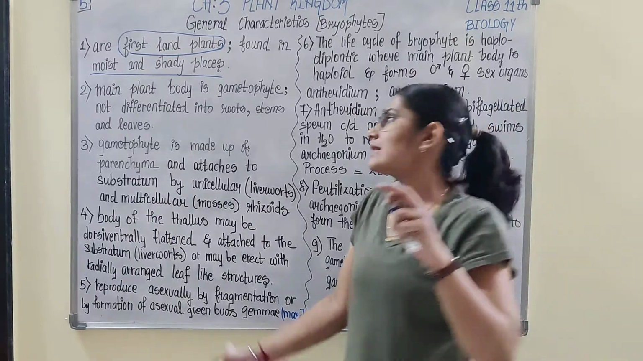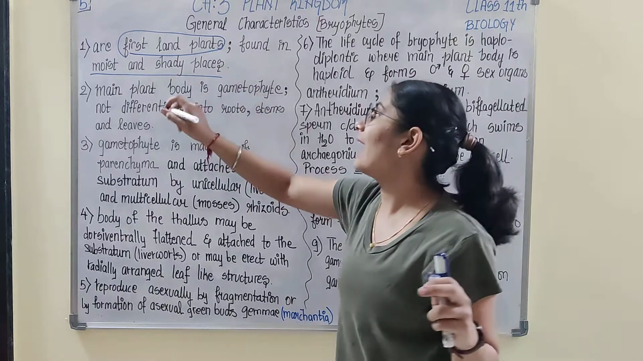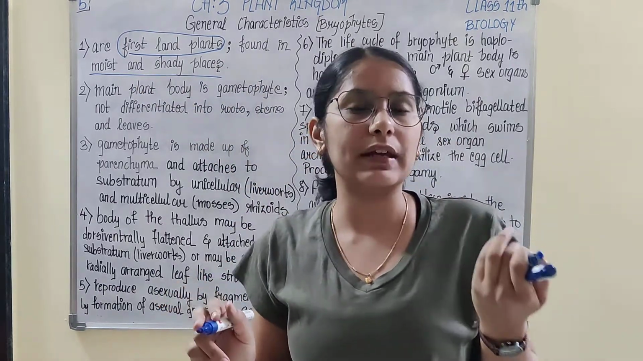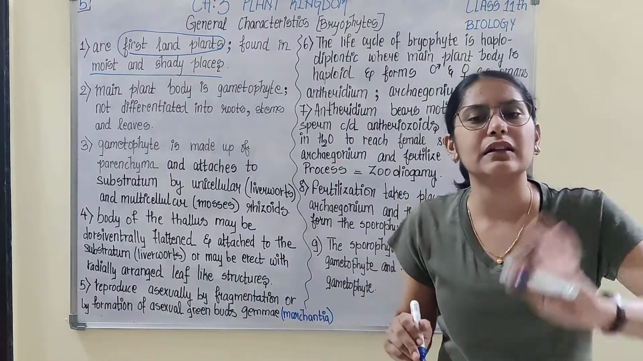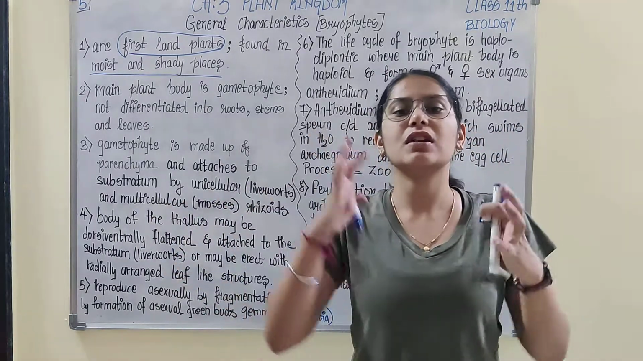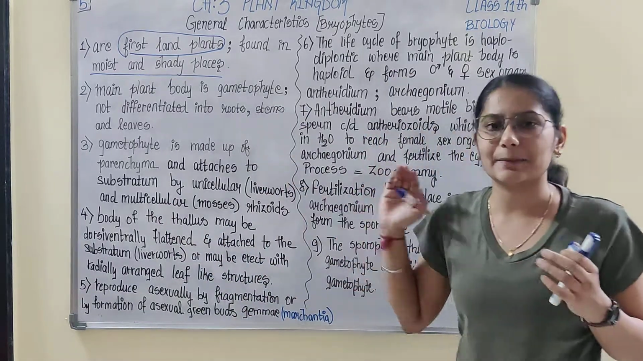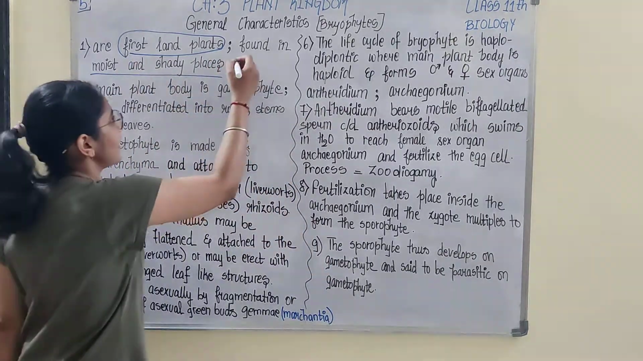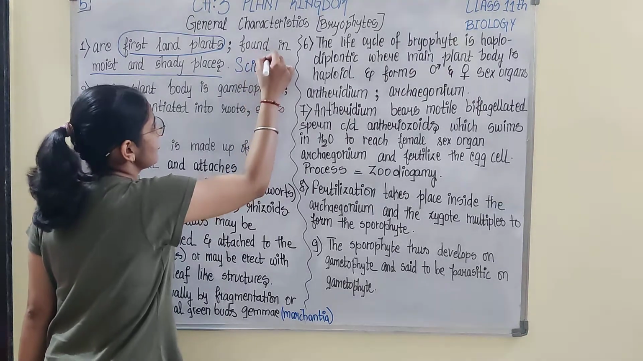In case of bryophytes, they are found in moist and shady places. That means they are not completely terrestrial; they are a little dependent on the aquatic environment. So they want a mixture of aquatic and terrestrial environment, and that is moist and shady places. Such plants which are found in moist and shady places are known as sciophytes.